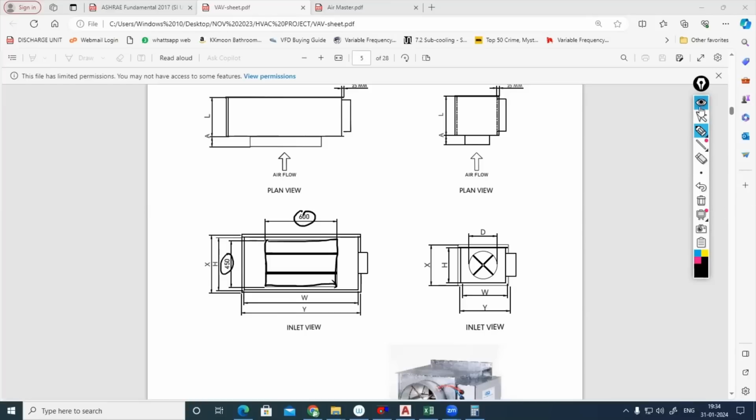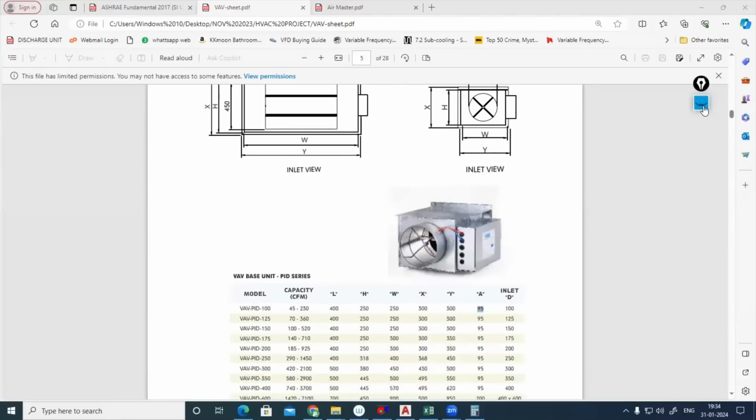So outlet dimension, how we can see? This is H and W. Actually, this H and W is width and height. Width and height of outlet duct that you can find from here. Width and height is square in shape only for this model. Height is 250, width is 250. So outlet dimension is 250, 250.